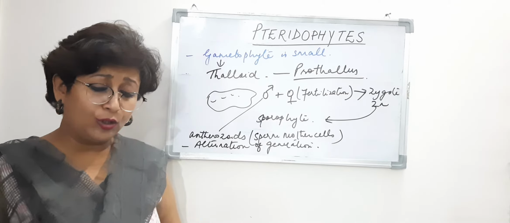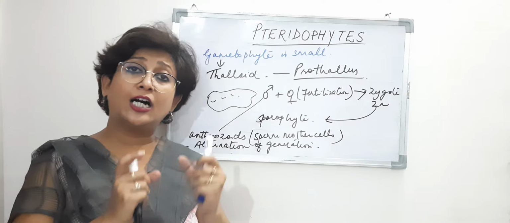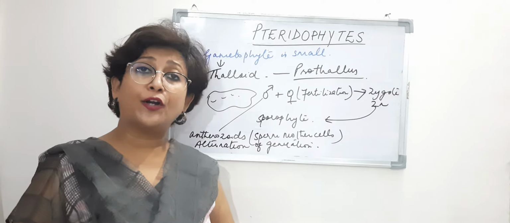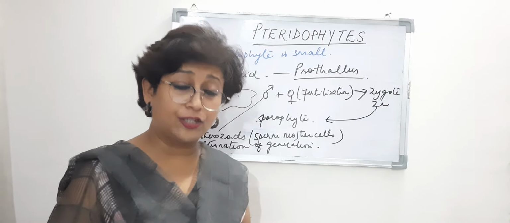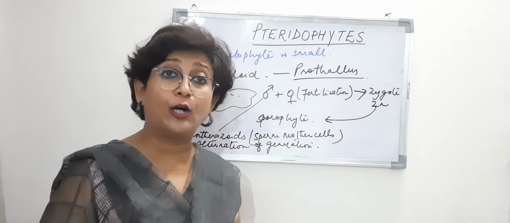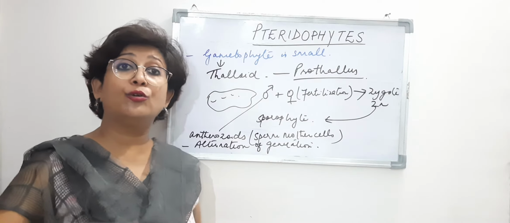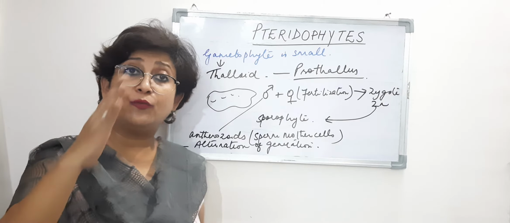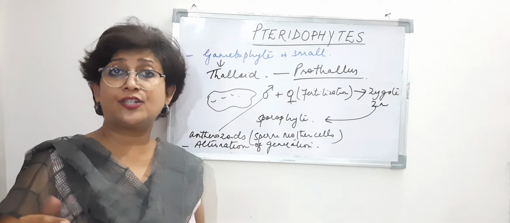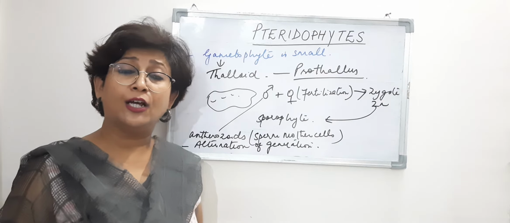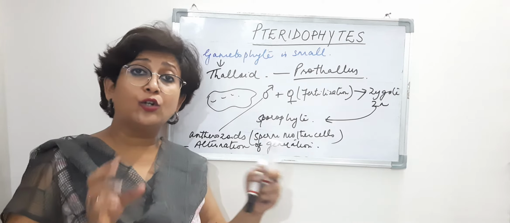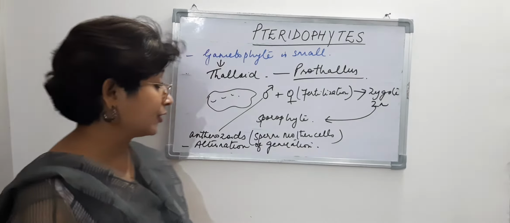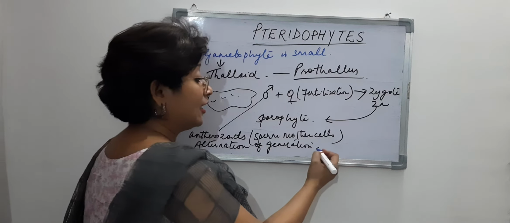Since there are two different stages, a sporophytic phase and a gametophytic phase, this is known as heteromorphic alternation of generation. Heteromorphic, hetero is different, morphology. One stage is huge, big, well differentiated, and the other stage is thallus-like and small, not well differentiated. So morphologically, the outward appearance is different, so it is heteromorphic, right? So this kind of alternation of generation is heteromorphic.